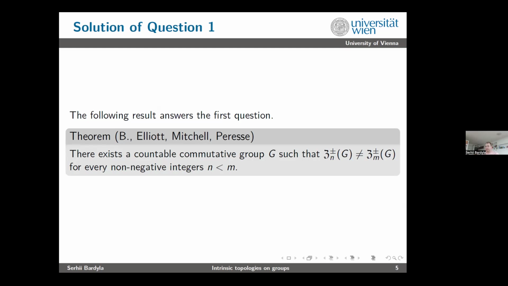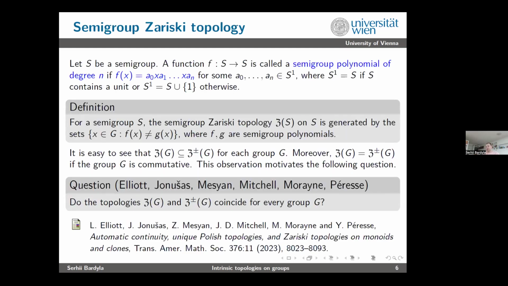Good. Now we move to the same notions, but for semi-groups, because, as is usually the case, if you have something very natural and interesting for groups, you have some counterparts for semi-groups, and people first study something for groups and then move to semi-groups and try to generalize it. And it can be generalized pretty straightforwardly.